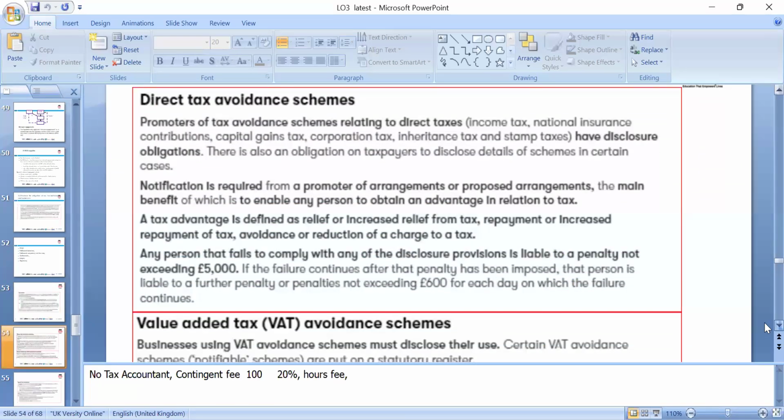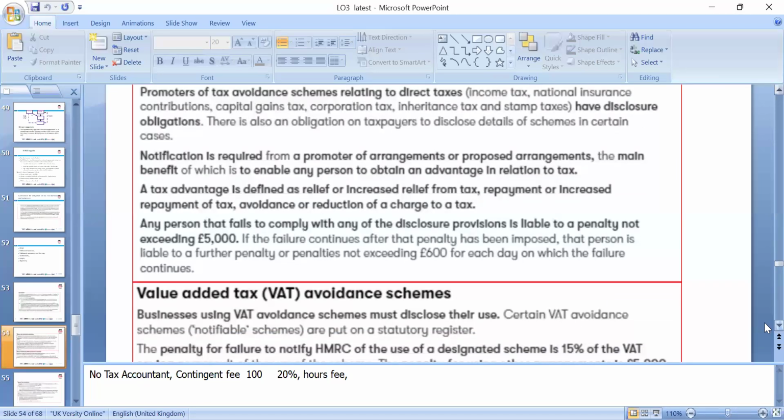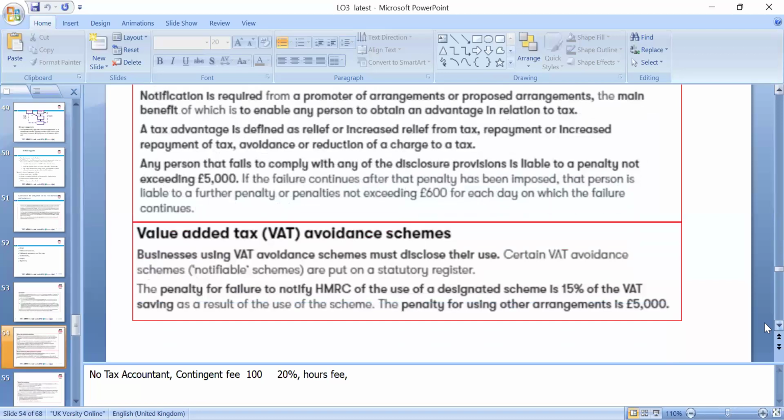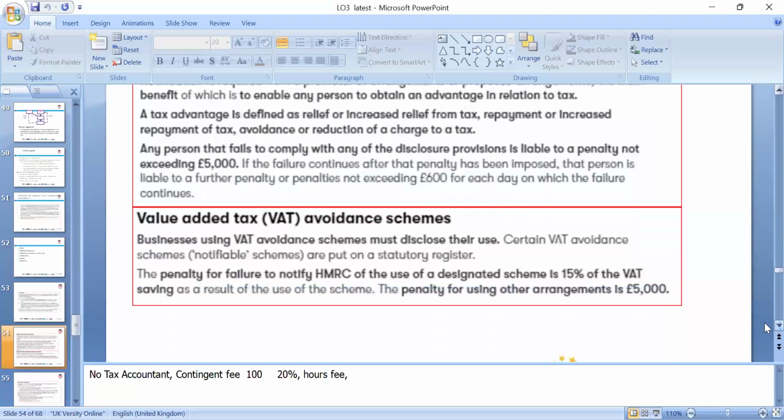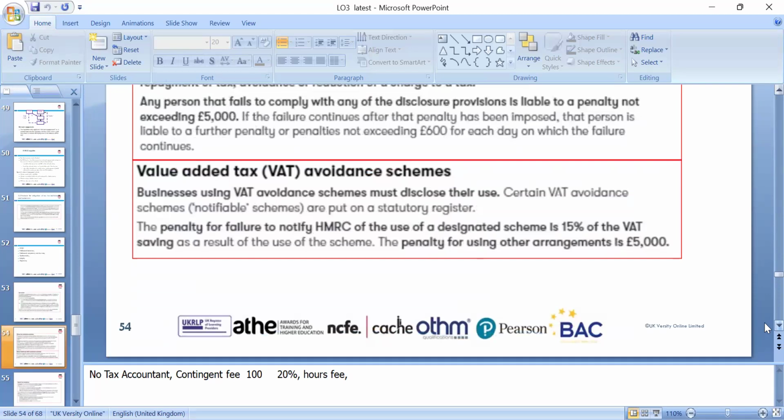Direct tax avoidance schemes: promoters of tax avoidance schemes relating to direct taxes, income tax, and national insurance, have disclosure obligations and notification is required when a promoter's arrangement is proposed. VAT, value added tax, avoidance schemes must be disclosed to you.